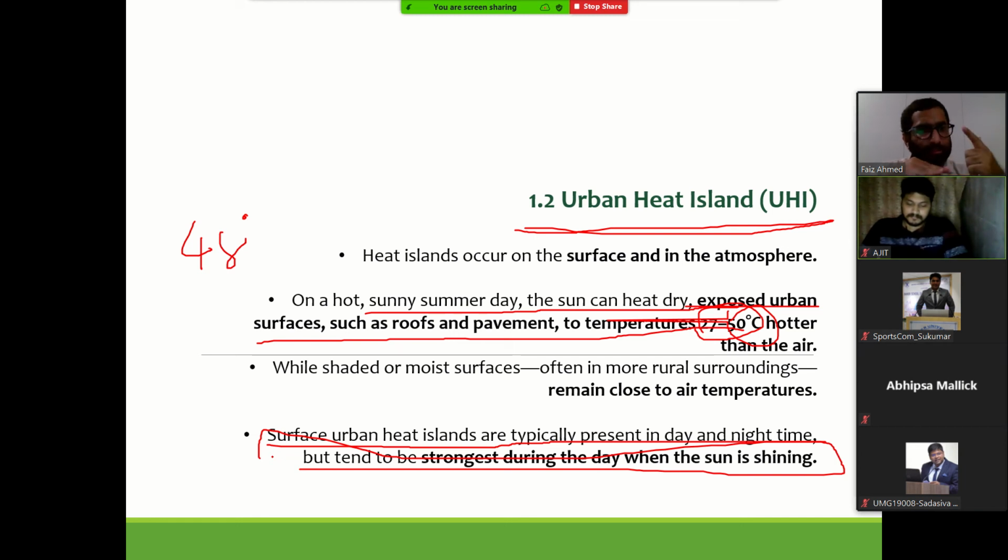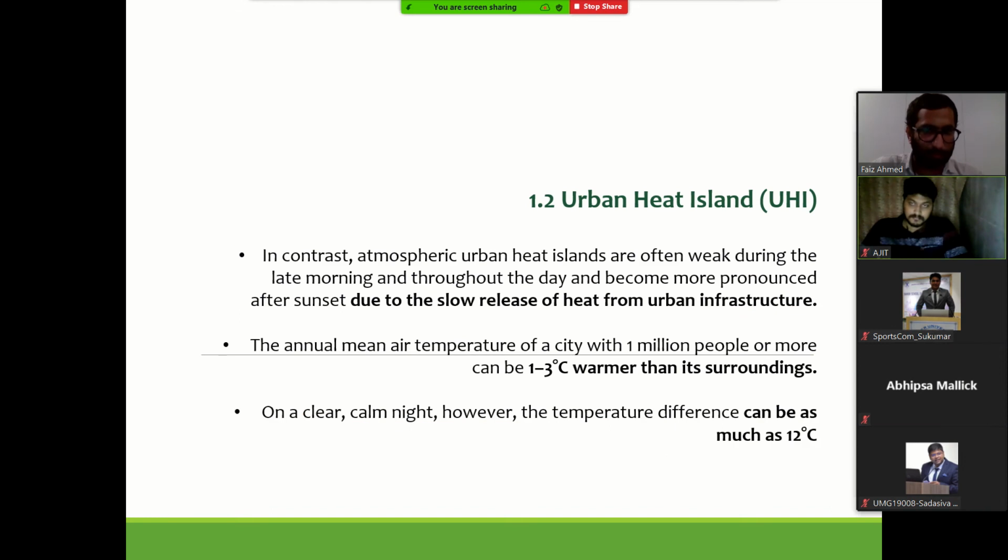It will release heat only when the air temperature goes lower than the temperature that is observed. That happens only at night time, so generally UHI is studied in the night times, where after the ambient air temperature goes down, the excess heat that is trapped in the cities and the built form is emitted into the outdoor environment.